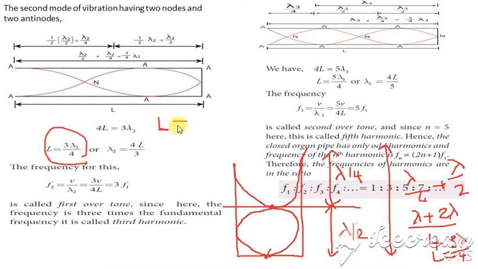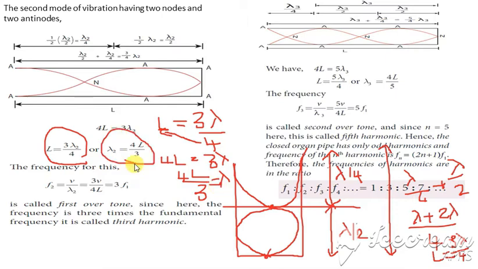From this we need the value of lambda. Taking this 4 to this side, we get 4L equal to 3 lambda. Bringing the 3 down, we get 4L divided by 3 which is equal to lambda. So we have got the value of lambda here.